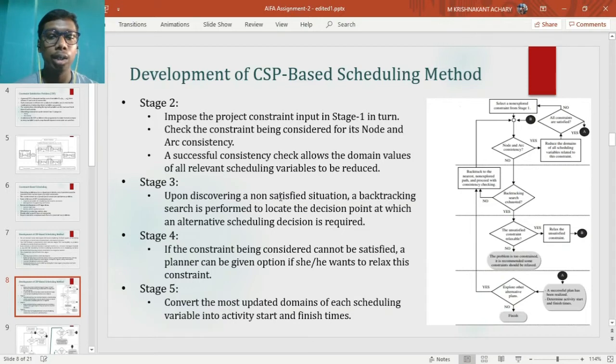In stage 3, backtracking is performed when a consistency check in stage 2 fails, up to the previous OR node with alternate path. In stage 4, if all the alternate paths fail in a successful consistency check, the soft constraints are relaxed. Stage 5 is reached when a successful plan has been realized. Here the domain of all variables are converted into start and finish times. Here the user also has the option to generate alternate solutions.